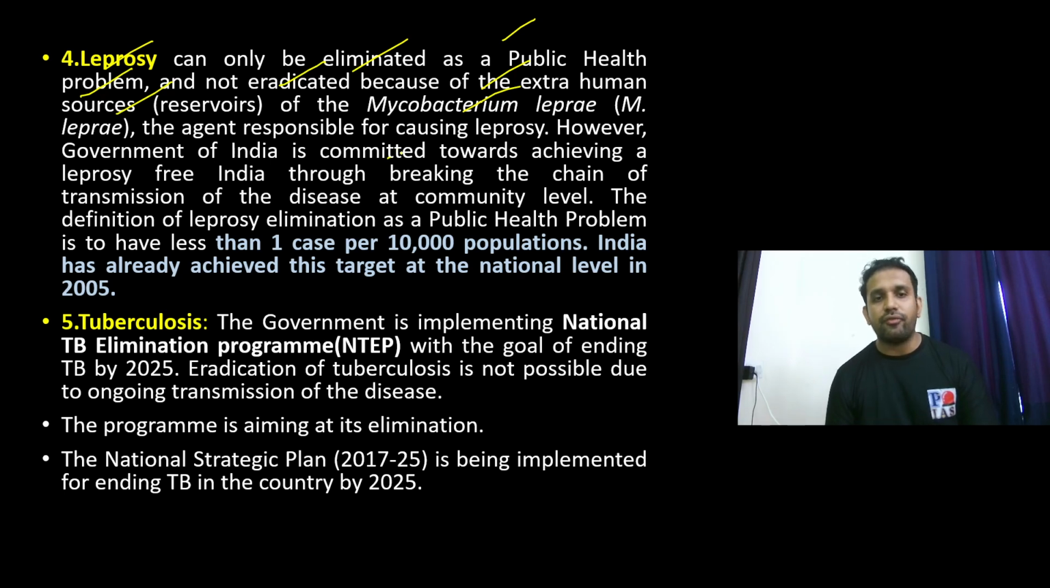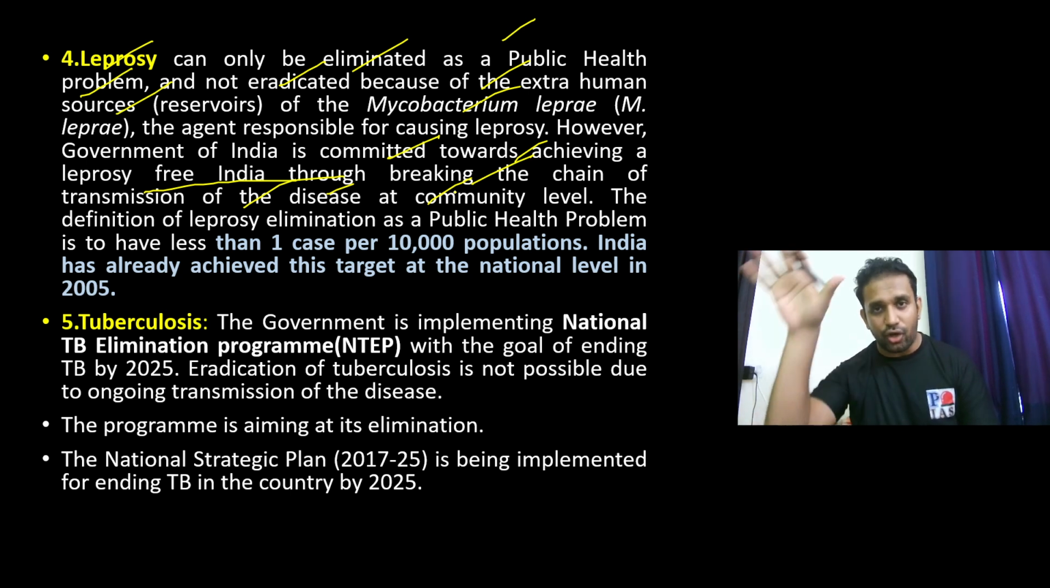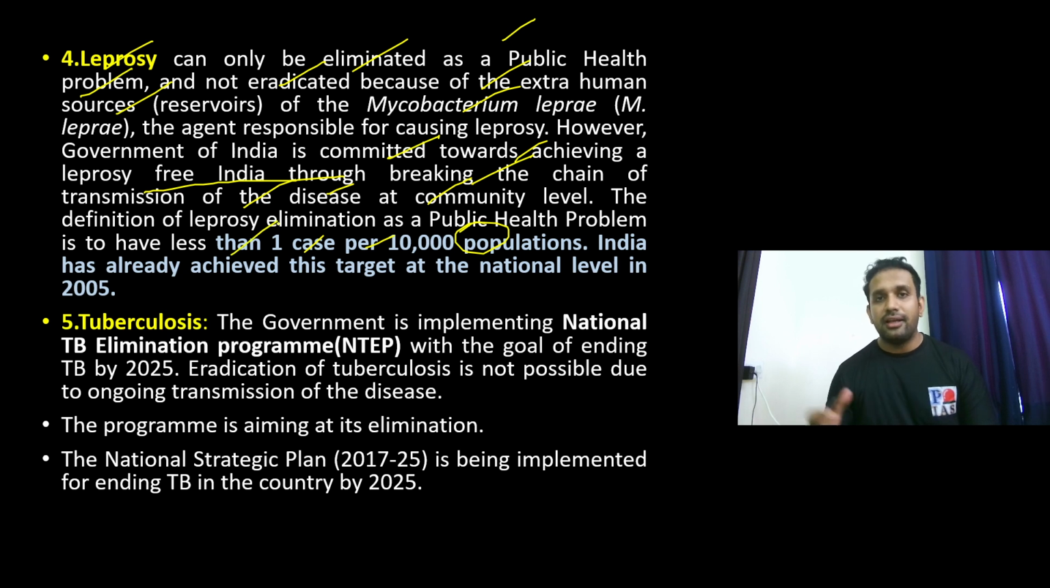However, the Government of India is committed towards achieving a leprosy free India. We are doing a lot of work, and we want to break the chain of transmission of the disease at the community level. Suppose we cannot eliminate the disease, we have to at least decrease the transmission so that it all comes down. Here the target has been put as less than 1 case per 10,000 population diagnosed. Basically we are talking about 0 cases. India has already achieved this target at the national level by 2005, so we are done with it.